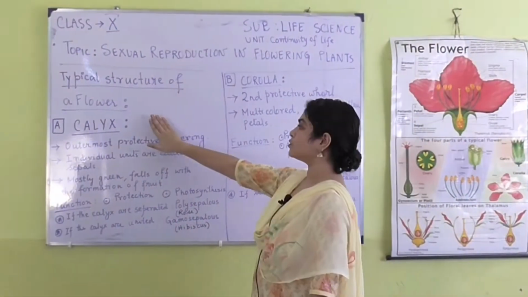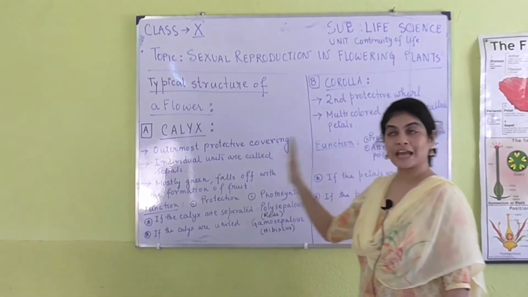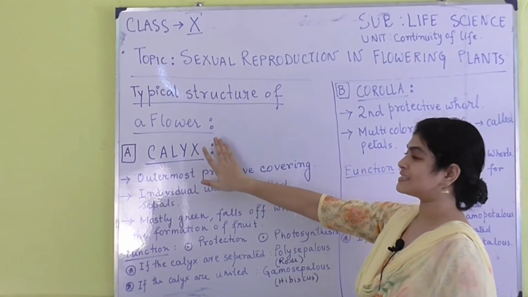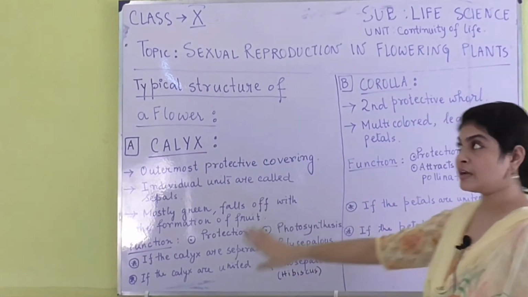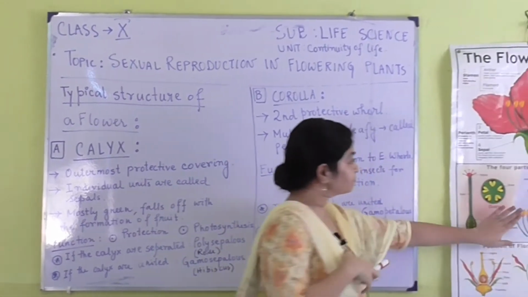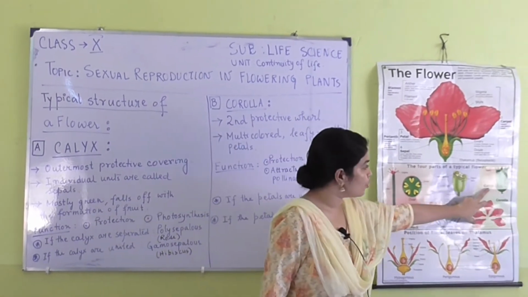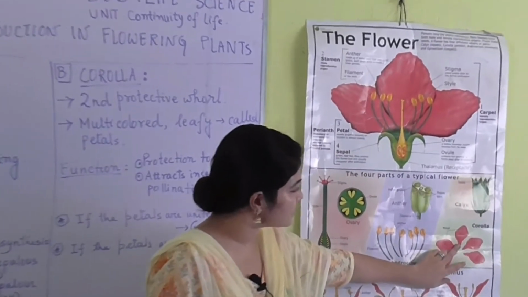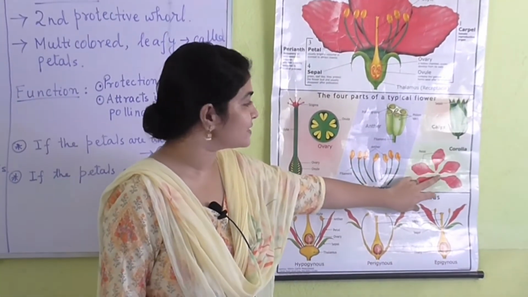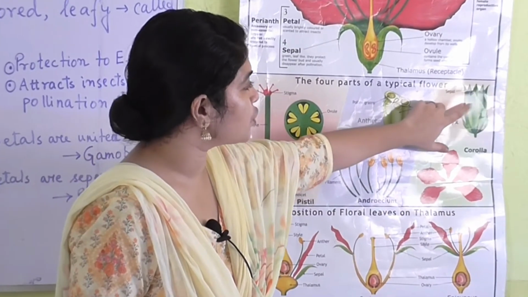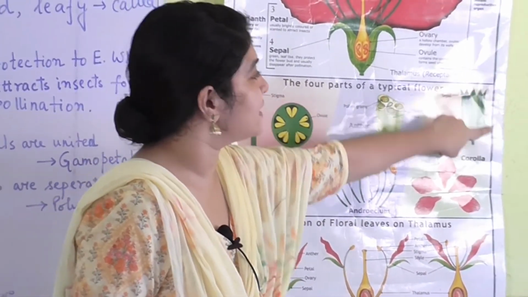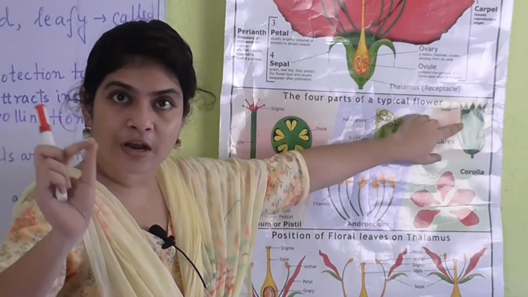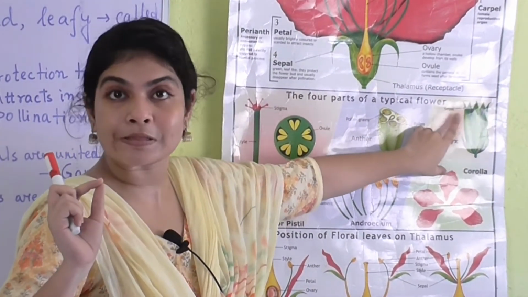Now we'll discuss the two types of accessory whorls. The first type is the calyx. Before I read it out, let me show you this diagram. You see over here, this is the calyx, and this is the other accessory whorl, the corolla. First we are going to talk about the calyx, and each of these leafy structures is known as a sepal.